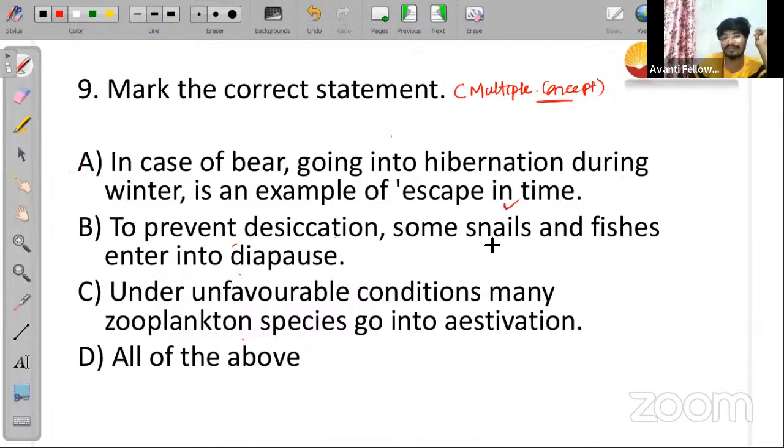Statement B: to prevent desiccation, some snails and fishes enter into diapause. Statement C: under unfavorable conditions, many zooplankton species go into estivation. And option D is all of the above.